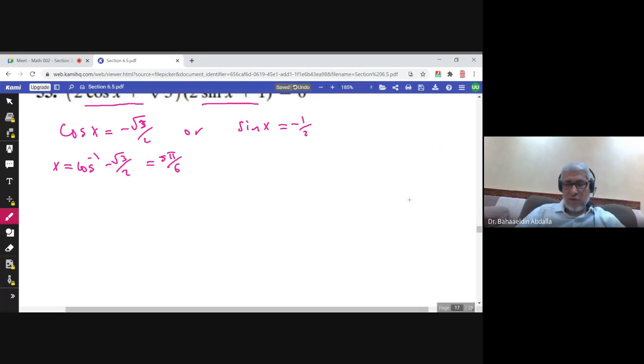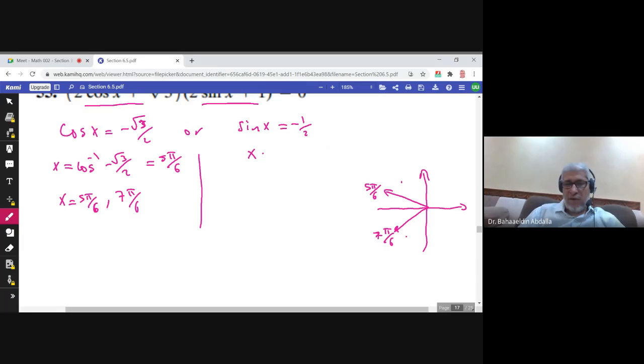What is important for me is that the reference angle is pi over 6. Cosine is negative, so I am in the second quadrant and in the third quadrant. So the two solutions would be 5 pi over 6 and 7 pi over 6. So x here is 5 pi over 6 or 7 pi over 6.